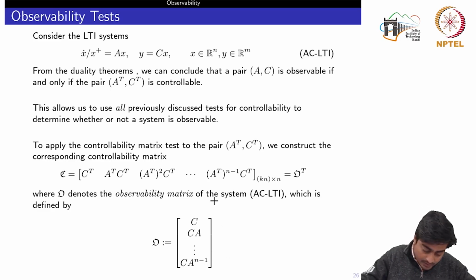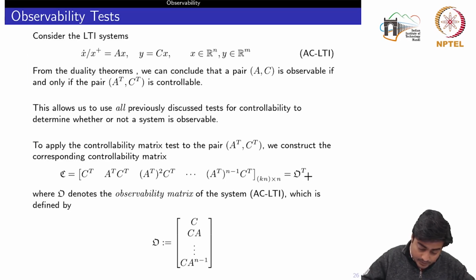Whatever matrix I have obtained after some simplification, I define as the observability matrix. That is to say, the controllability matrix is equivalent to the transpose of the observability matrix.